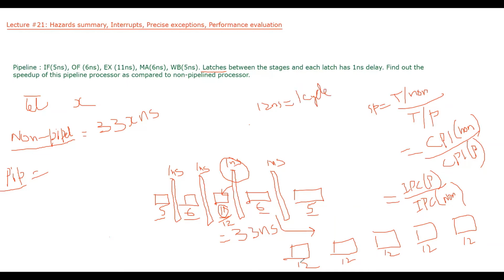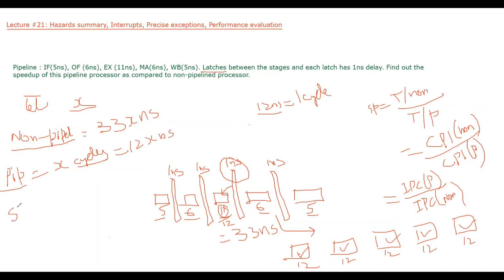So that means every stage is here taking how many cycles? 1 cycle. And we know that in a pipelined processor, every instruction is completed in how many cycles? 1 cycle. So X instructions will be completed in X cycles. Now we know one cycle is equal to how many nanoseconds? 12 nanoseconds. So pipeline will take 12X nanoseconds to complete.